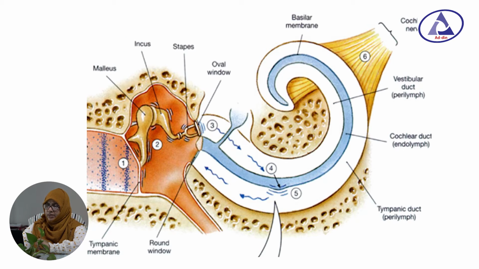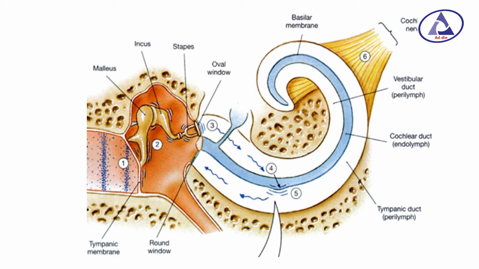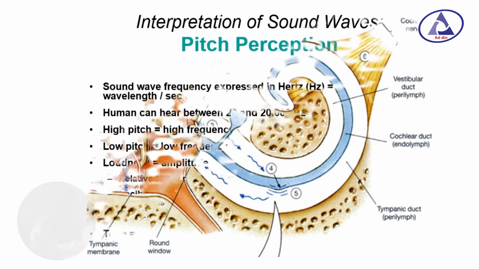Vibration in the perilymph is transferred across the basilar membrane to the cochlear duct, and the vibration of the endolymph stimulates the hair cells, the receptors in the basilar membrane. The hair cells release neurotransmitter, which stimulates nearby sensory neurons. Then the impulse is transmitted via the cochlear nerve, part of the vestibulocochlear nerve, to the auditory cortex of the temporal lobe.